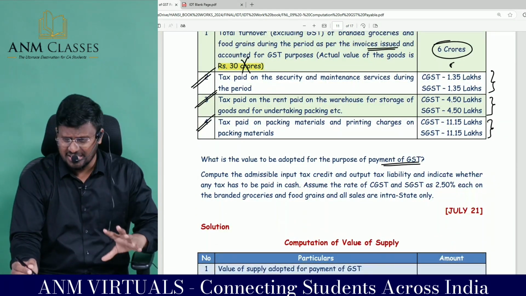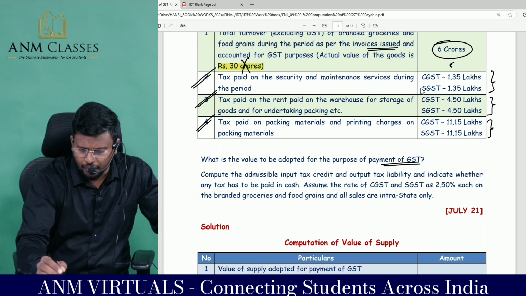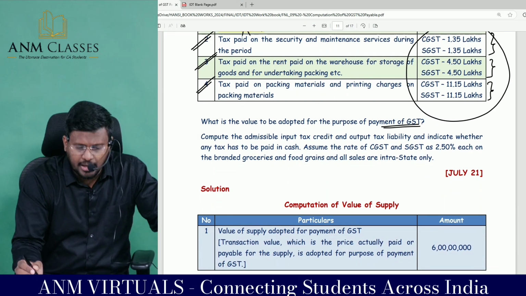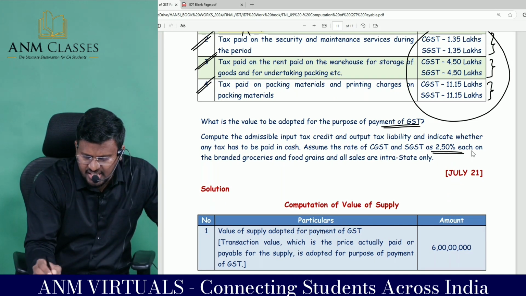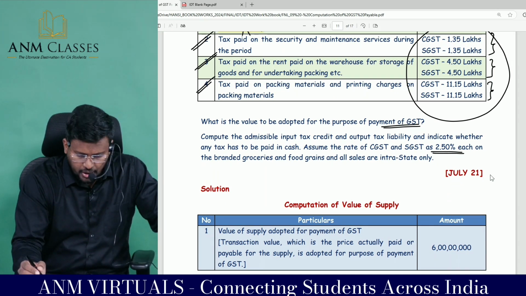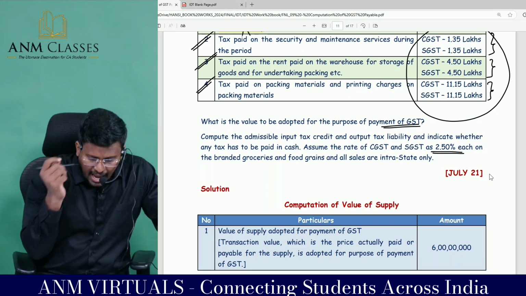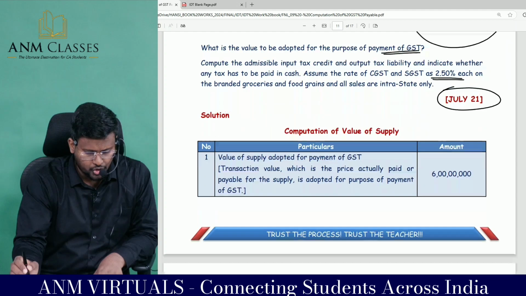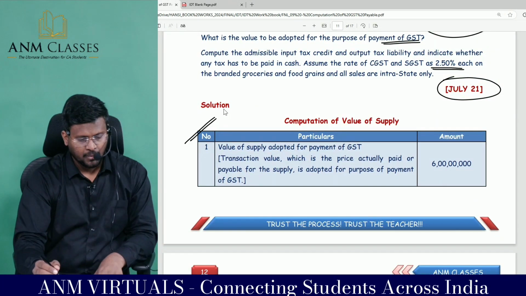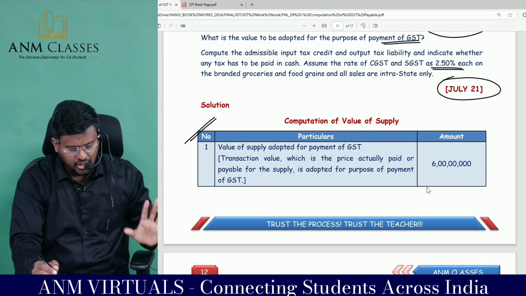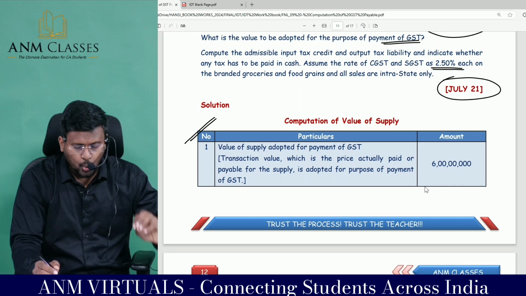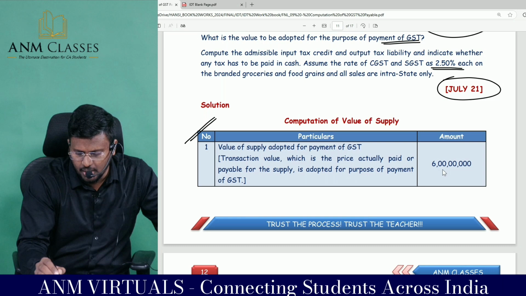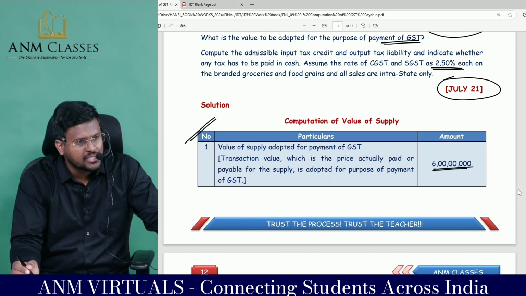Compute the admissible ITC and output tax liability. You have to add all and indicate whether any tax has to be paid in cash. Assume the rate of CGST and SGST to be 2.5% each on the branded grocery and food grain and on sales or state supply. It's a June 21 question, man. Computation of value of supply. Value of supply adopted for payment of GST. Transaction value, which is the price actually paid or payable for the supply, is adopted for the purpose of payment of GST, which is how much crore and which is not how much crore.